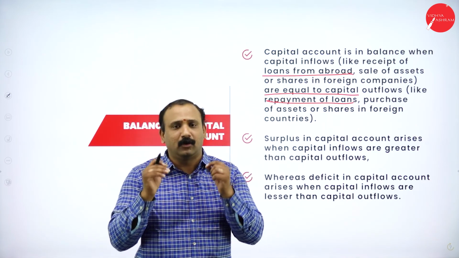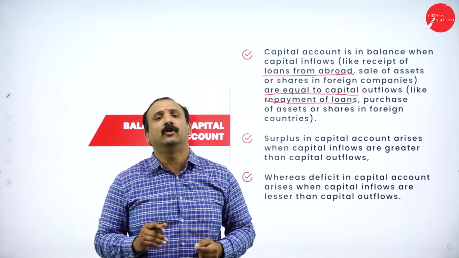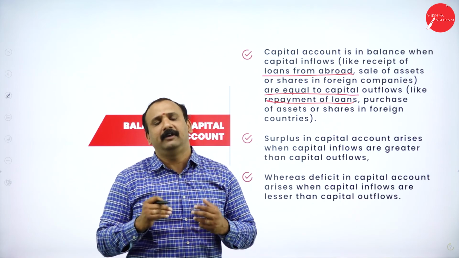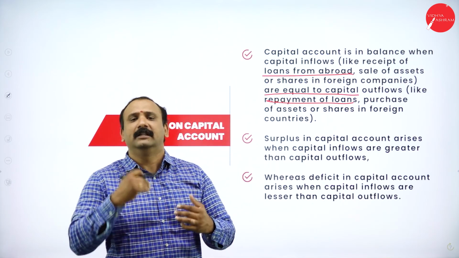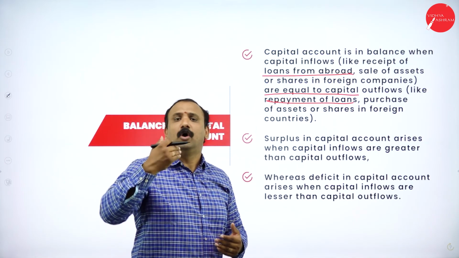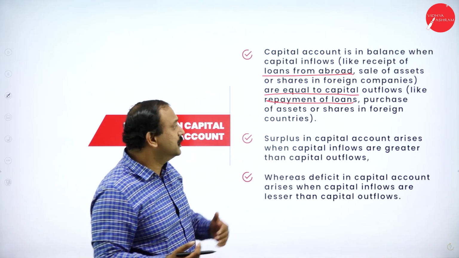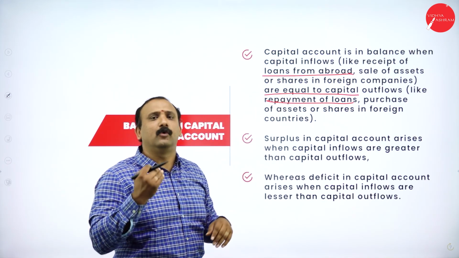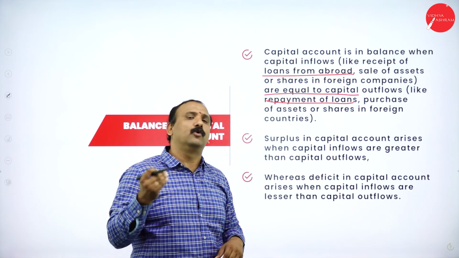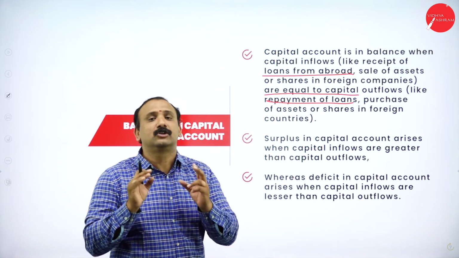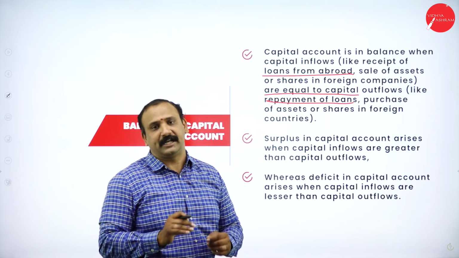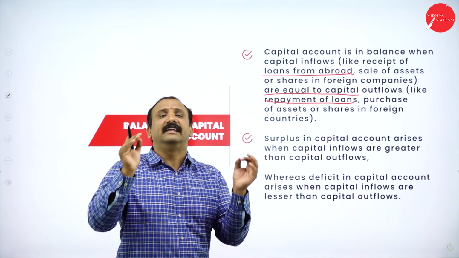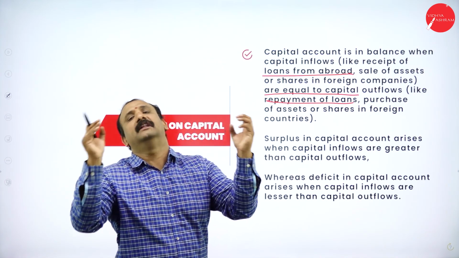We have been taking a lot of loans right from the year 1991 onwards, and we have also made it a point that at every given point of time we have been repaying back that money in the form of assets, classifications, shares or whatever possible factors. So whenever we purchase any asset internationally, whenever we repay some loans, whenever we invest in some assets, that is going to be a capital outflow from our side. That's going to be a brilliant factor in understanding capital inflow versus capital outflow.